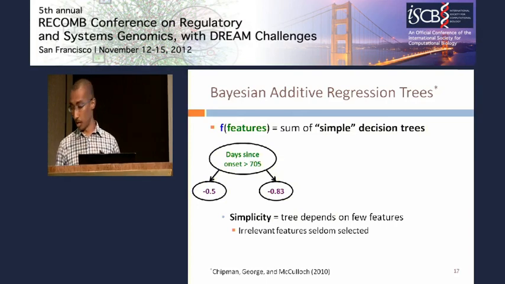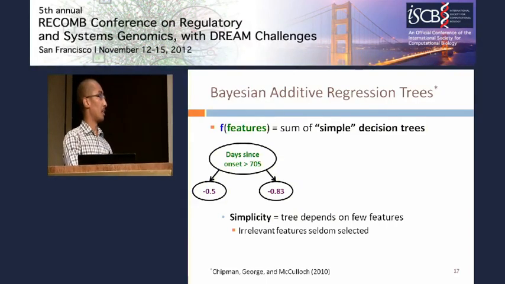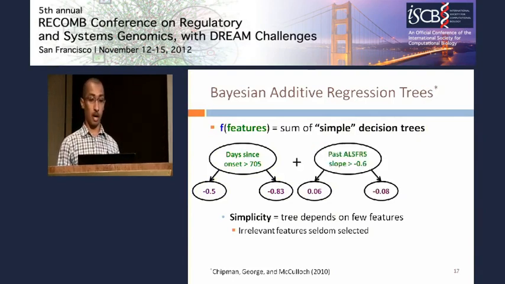So, for example, you might have a single decision tree that computes the number of days since the onset of ALS. A large number of days is a good indicator of slower progression. So this decision tree might predict -0.5 for the slope of such patients. A smaller number of days is an indicator of faster progression. So the decision tree might predict a larger magnitude value of -0.83. Now this crude rule by itself might not lead to very accurate predictions, but combined with other decision trees that operate on different features of your data, we can create more elaborate, more flexible, and more accurate decision rules.